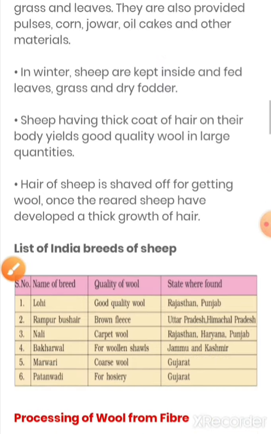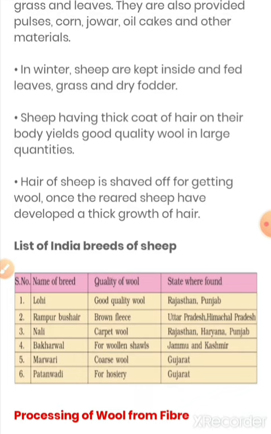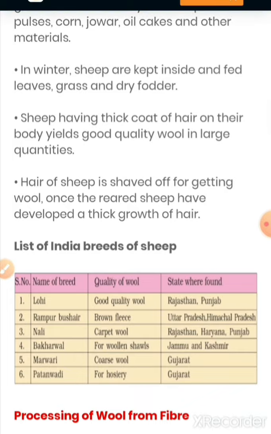Now the next one: sheep having a thick coat of hair on their body yield good quality of wool in large quantity. Now students, just have a look over here. It is said that they have good quality of wool. Now students, there are many qualities of wool also, so this is a very important part. Like if we say this is mango flavored ice cream, there are types of wool. Now there's a table also over here, we will learn a bit. Okay, now the next part.